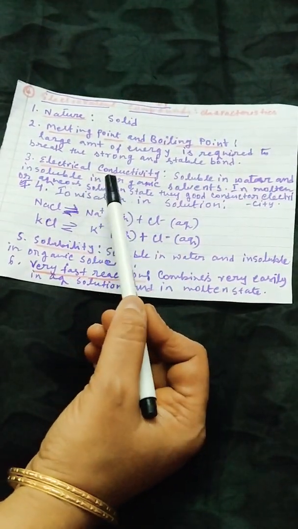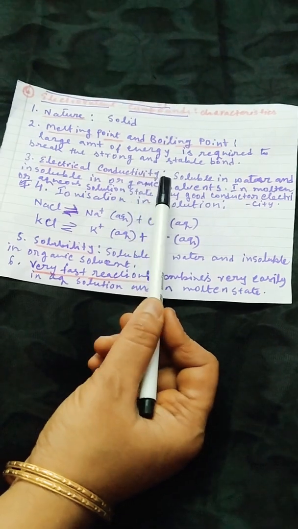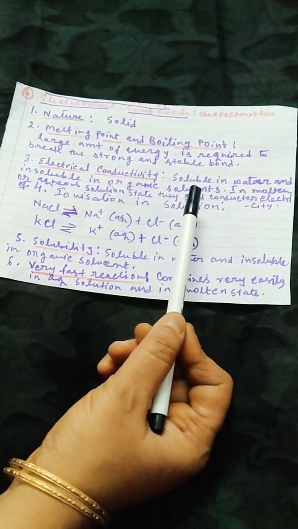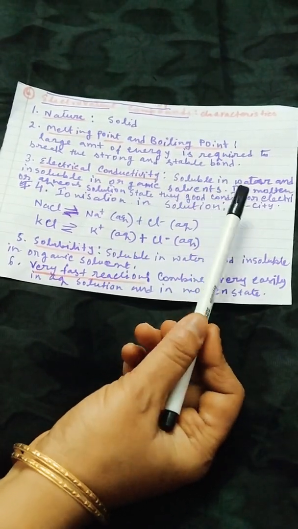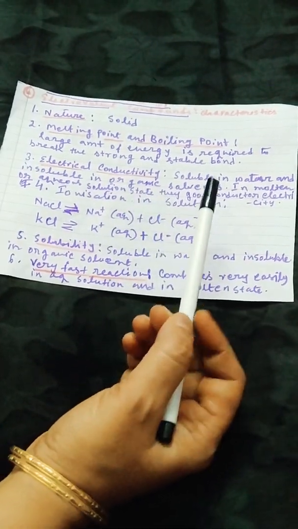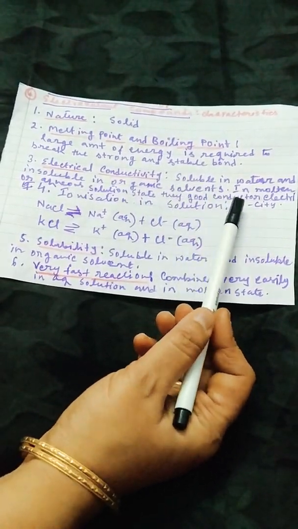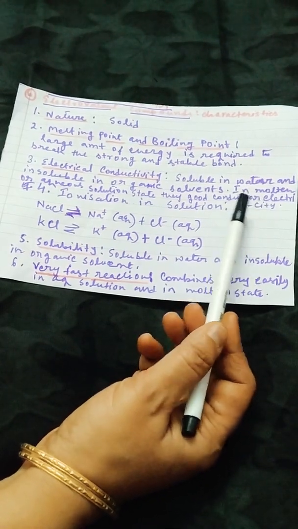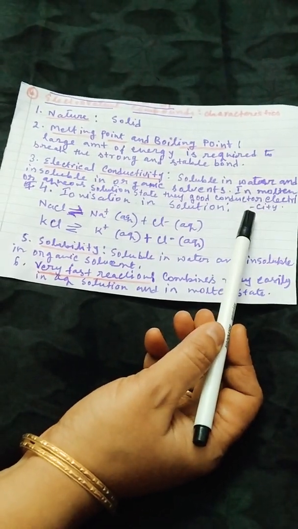Now I am coming to the electrical conductivity of the electrovalent compounds. In the molten state or in aqueous solution, the electrovalent compounds are very good conductors of electricity. Why?